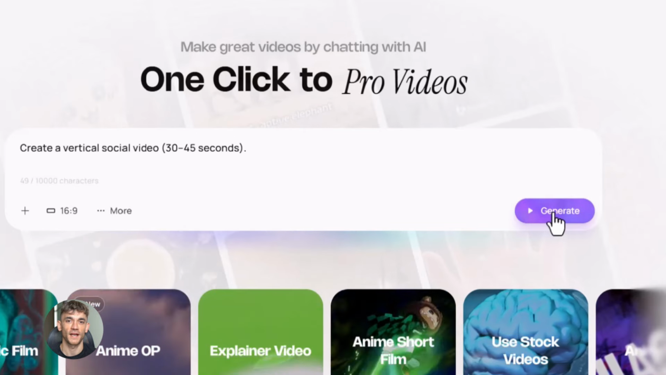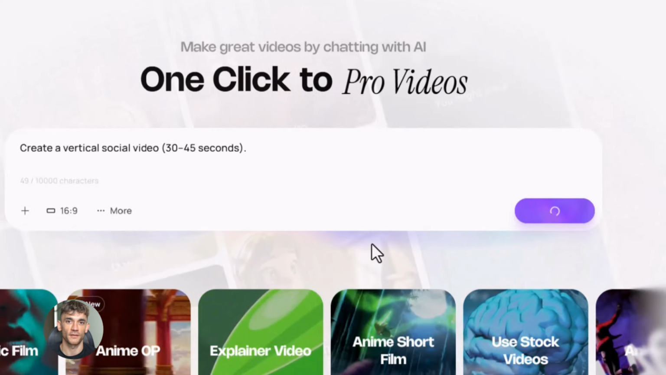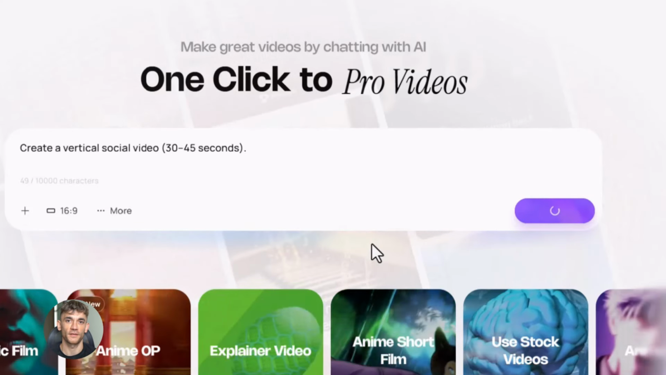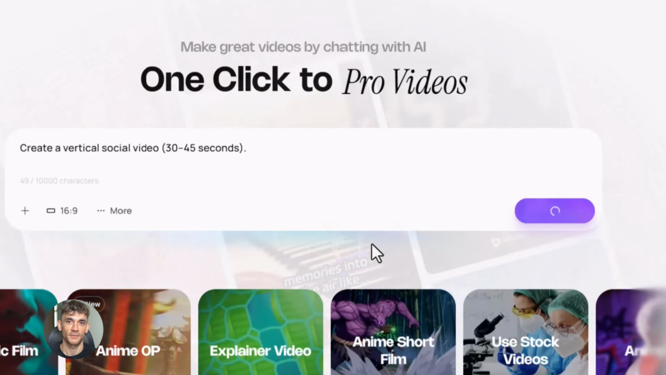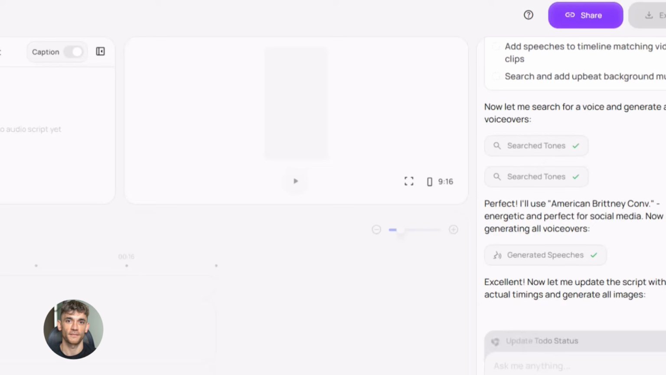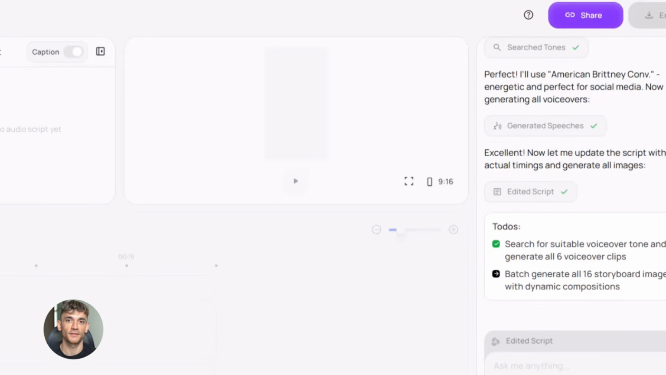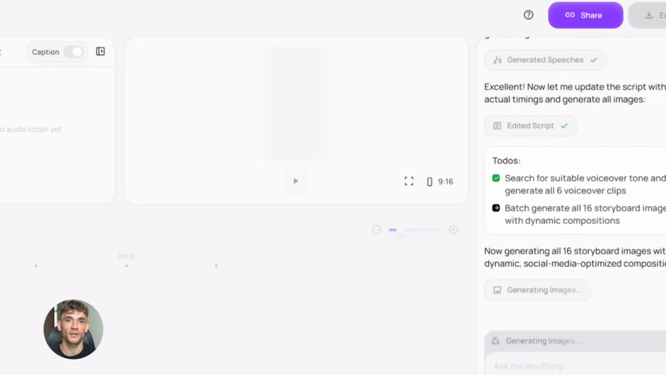Let me break down how this actually works. You start with content. Could be a blog post you wrote, could be a product page from your store, could be a simple script. You paste that into Medeo. That's step one. Literally just paste text or drop in a link. The AI reads your content. It figures out what you're trying to say. It understands the key points. It understands the flow. Then it gets to work building your video.